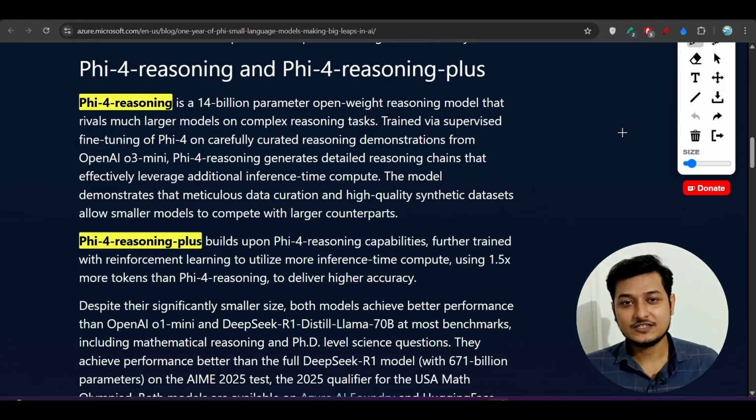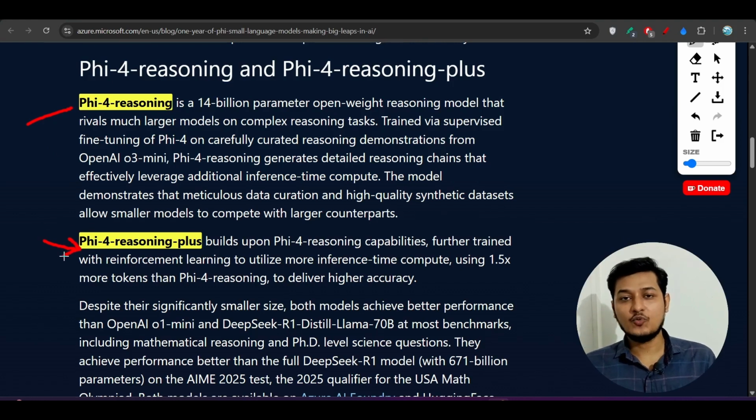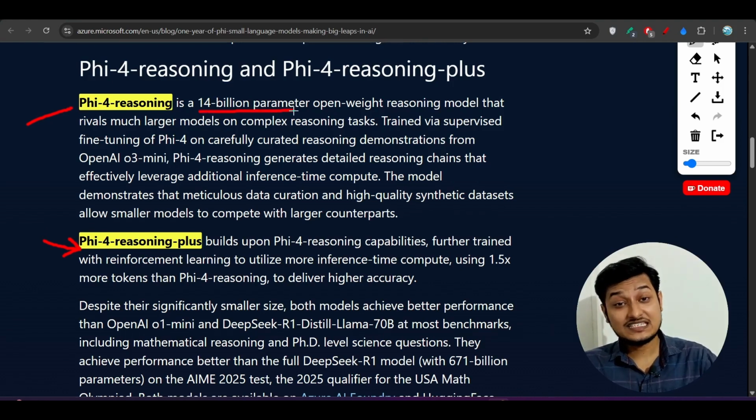Microsoft has released two reasoning models. One is Phi-4 reasoning and another one is this Phi-4 reasoning plus. And these two models are completely beating OpenAI O3 mini and also the Deepseek R1 671 billion parameter model. This Phi-4 is actually a 14 billion parameter model and it is completely beating Deepseek's 671 billion parameter model. So that means this model has a good capability.